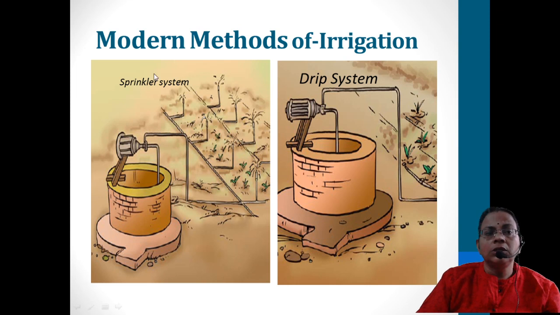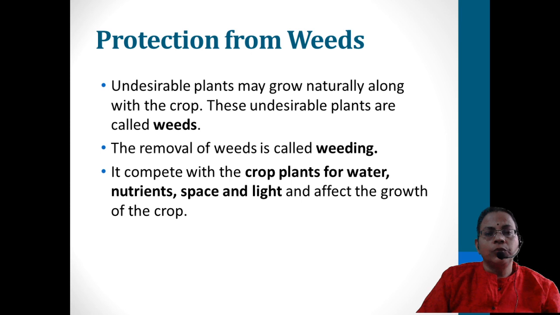So this modern system is very efficient, and we can minimize the wastage of water. At the same time, we can ensure that plants are getting enough water throughout the season. Now we'll move on to the weeding step.